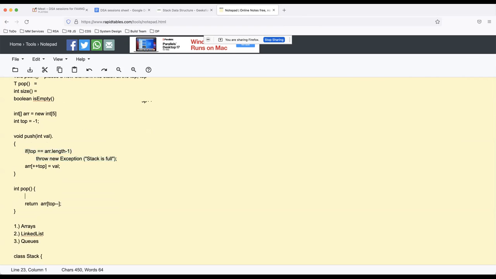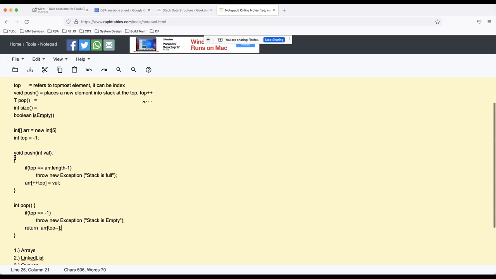Similarly, before popping, we can check if top is pointing to -1. It means the stack is empty, which is an underflow case, right? So I cannot do a pop. These checks can be there. Does it make sense?